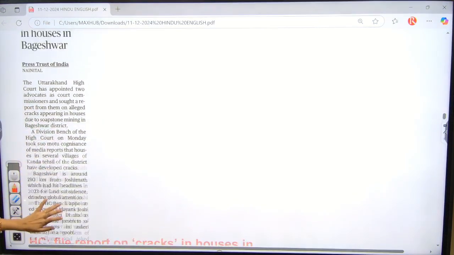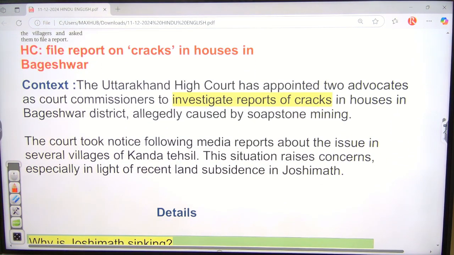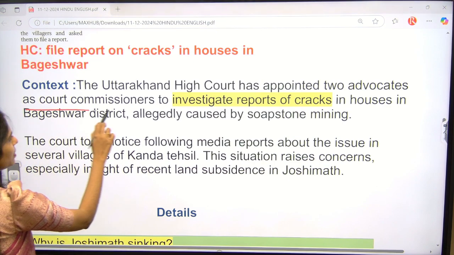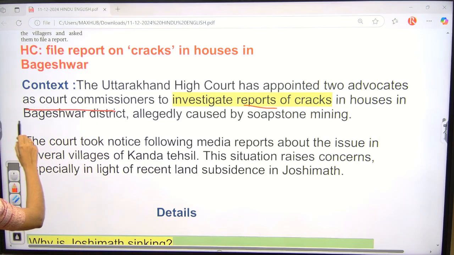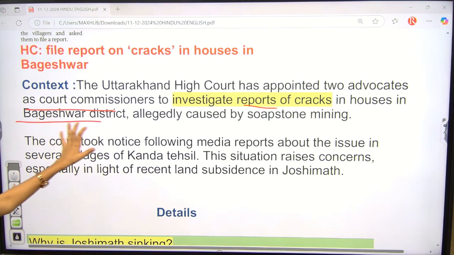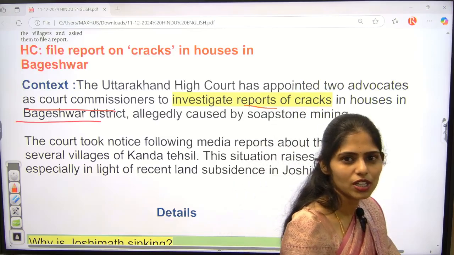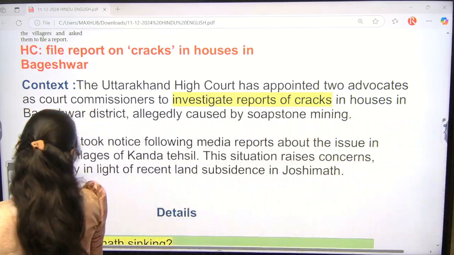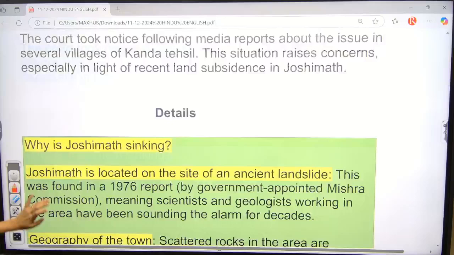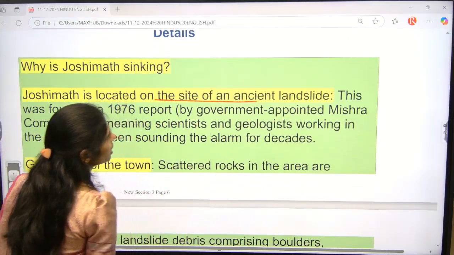Okay, now let us see in detail what this article is talking about. Uttarakhand High Court has appointed 2 advocates as court commissioners to investigate reports of cracks in houses in Bageshwar district, because it is caused by soapstone mining. So the same case which led to this Joshimath sinking. If you see the reasons for this Joshimath sinking, Joshimath is located on the site of an ancient landslide.